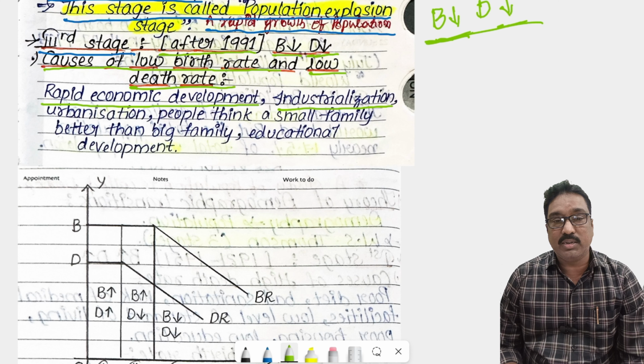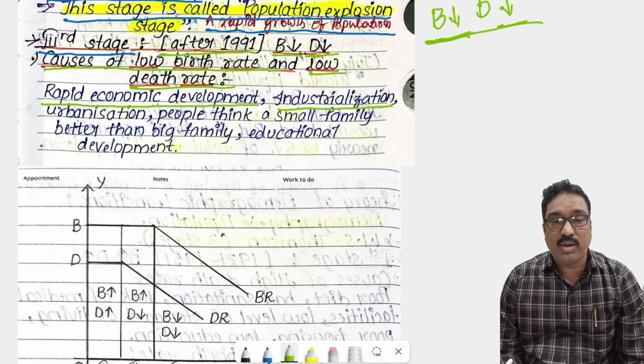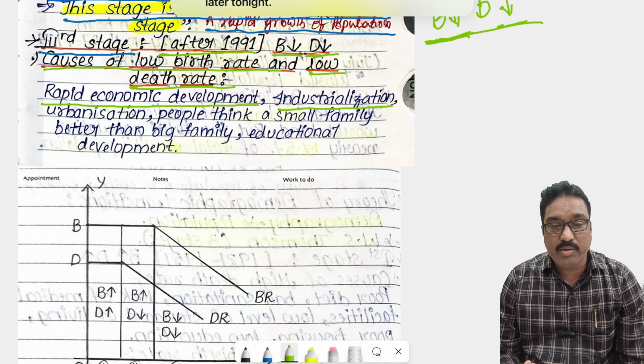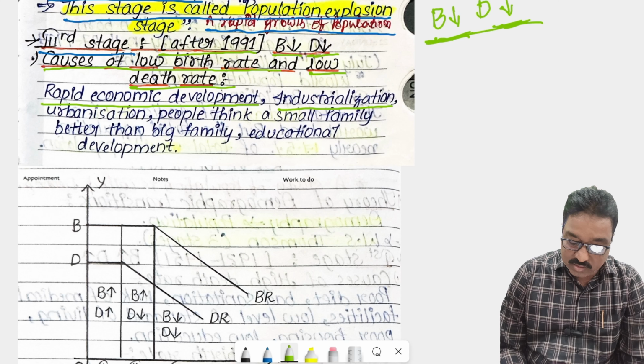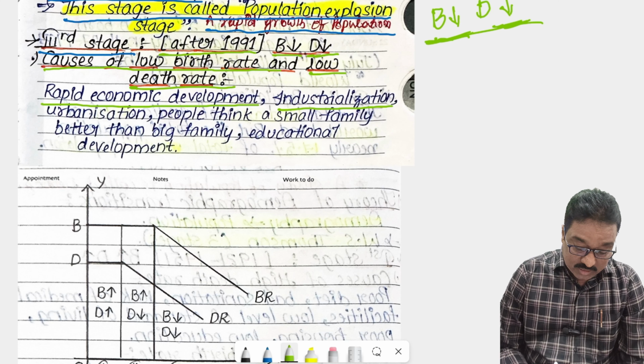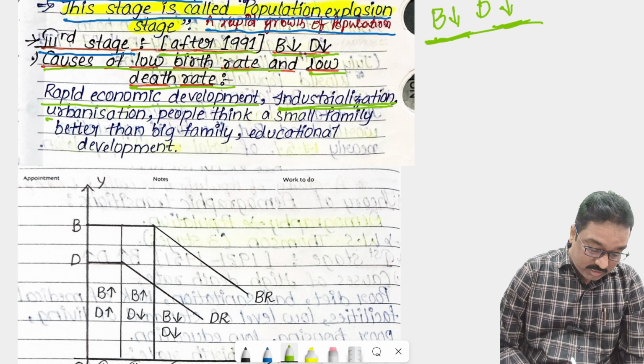But when urbanization and industrialization come to the towns and cities, all the people migrate from rural to urban areas. Due to that, in towns and cities there is a living problem, food problem, and income problem. Due to that, birth rate completely decreases and death rate also decreases, due to industrialization in the towns and cities.